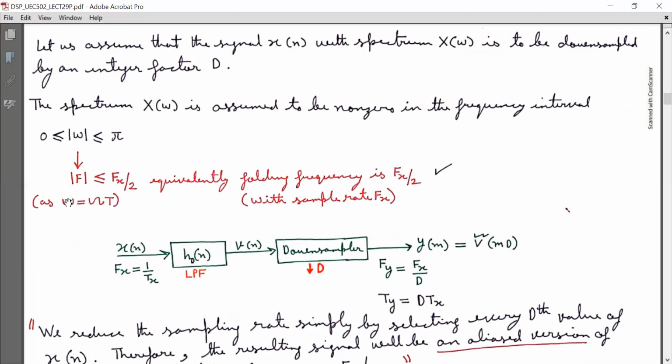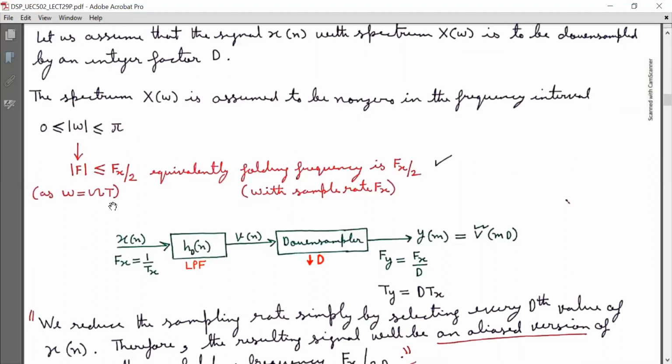We know that small omega is equal to capital omega times T, that is, discrete time angular frequency is equal to continuous time angular frequency times sampling interval.